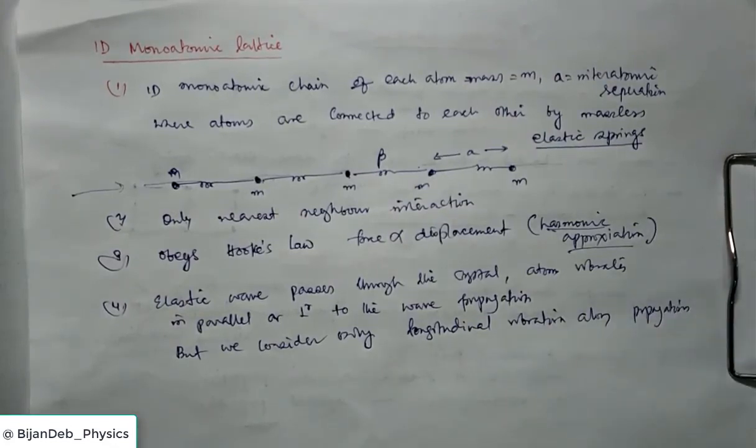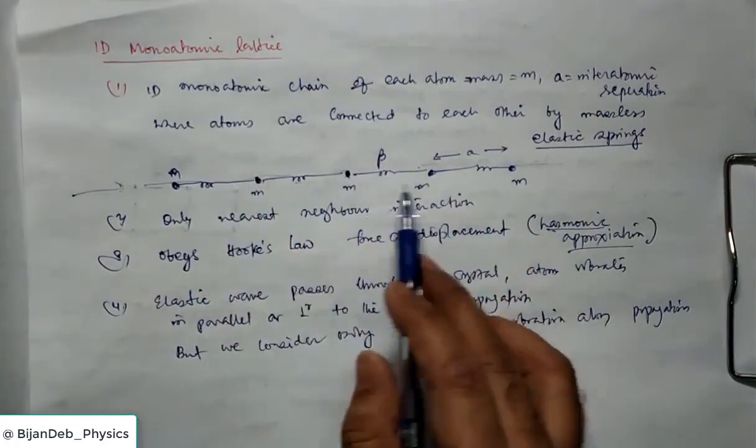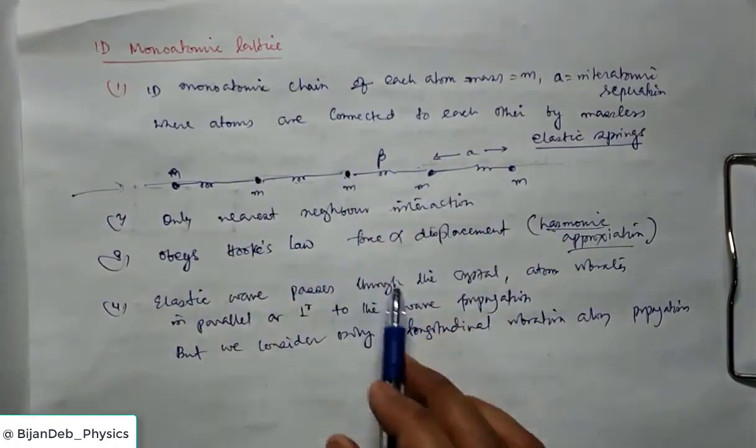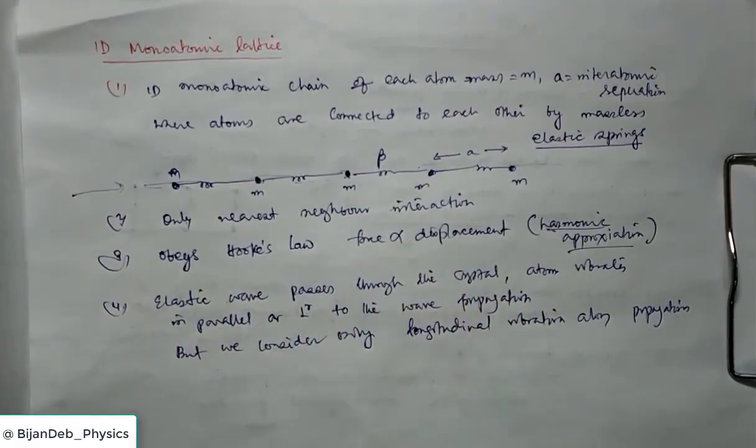So we consider that atoms vibrate longitudinally, so we consider only the x direction. It may be along the positive x or negative x direction of propagation. So these are the few basic assumptions on which we will derive the frequency of the elastic wave due to vibration of the lattice atoms.